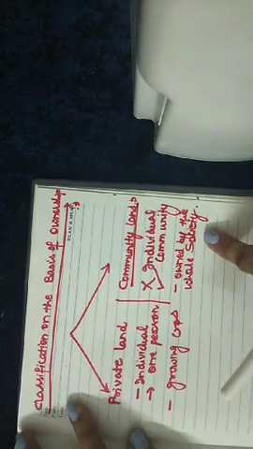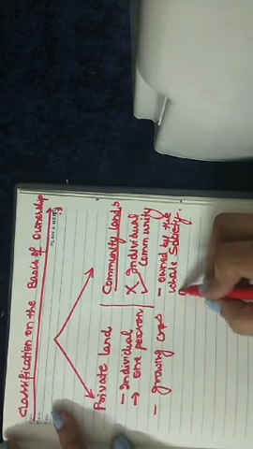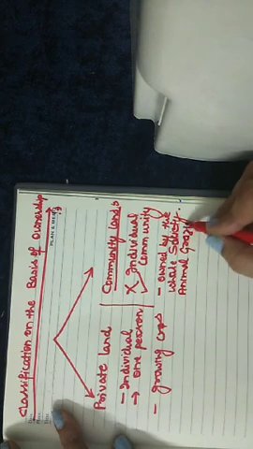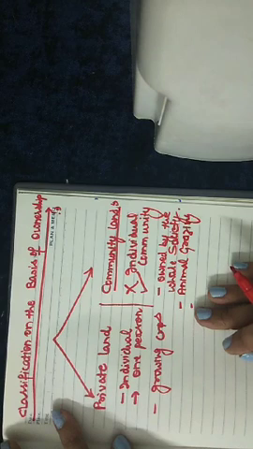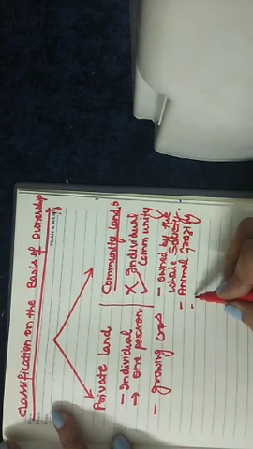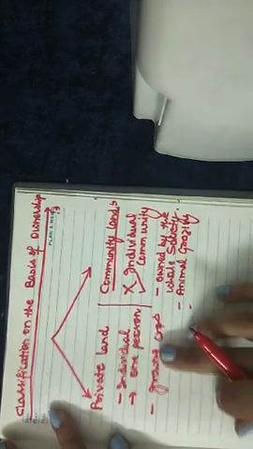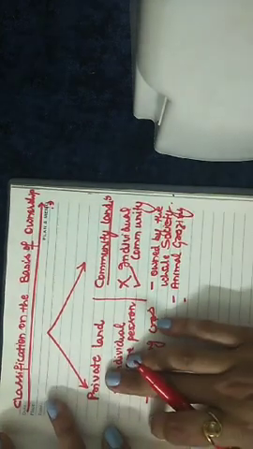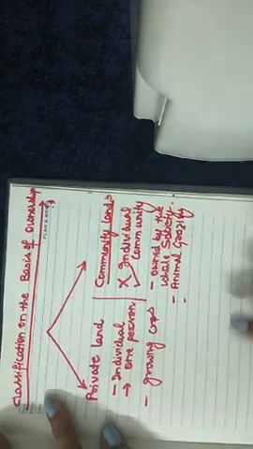Whereas the community land in villages is used for animal grazing, right? These two examples I have taken for the case where private land or community land is available in rural areas.